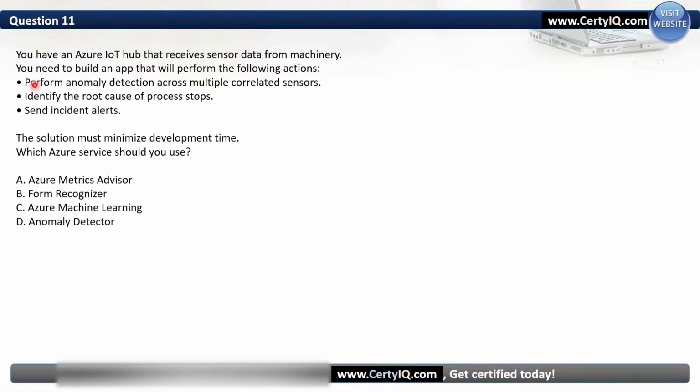So in this question, these 3 points are very important. Here we have anomaly detection across multiple correlated sensors, and in the options we also have Anomaly Detector. But apart from this, we have 2 more requirements: to identify the root cause and to send alerts. So because of this, we will use Azure Metrics Advisor. In Azure Metrics Advisor, we can achieve all of these 3 requirements. We can perform anomaly detection, we can identify the root cause, and we can send alerts. So Azure Metrics Advisor is the correct answer here.